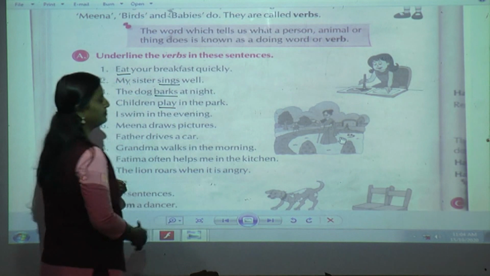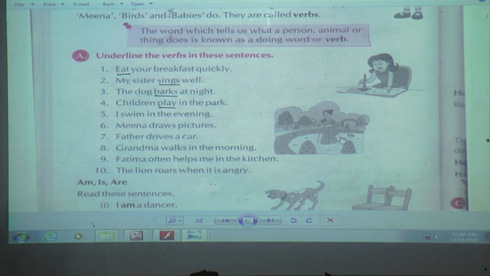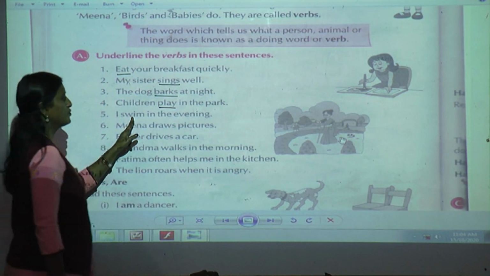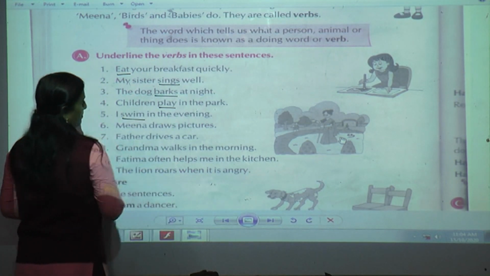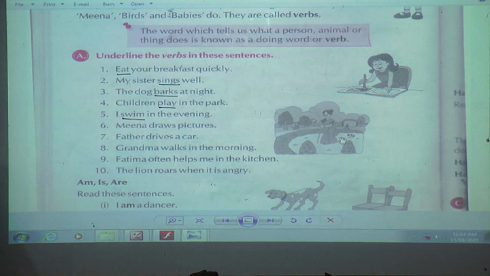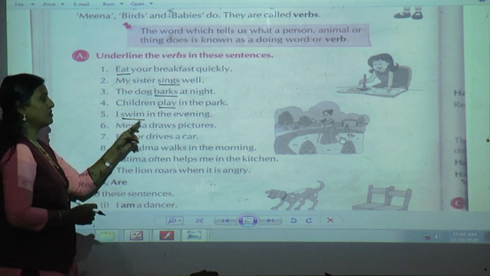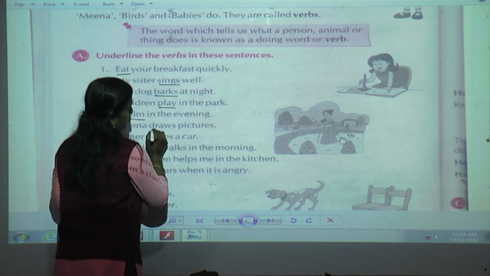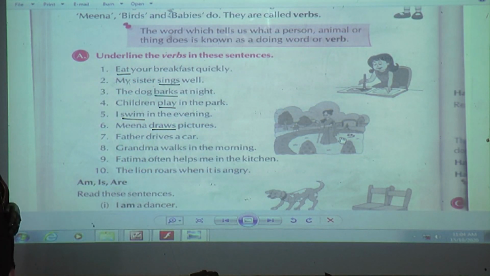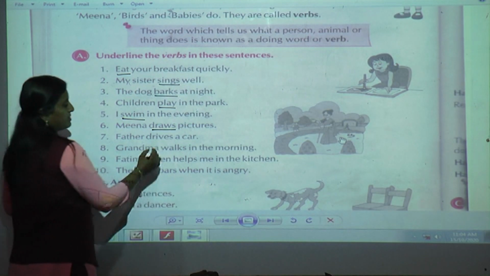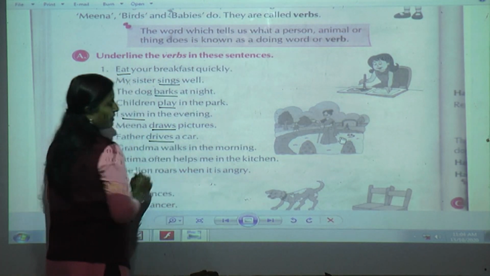So play is an action word. I swim in the evening. Yes, swim. Swim is also a verb. Meena draws a picture. She is drawing a picture. So drawing is also an action word. Father drives a car. Drive.